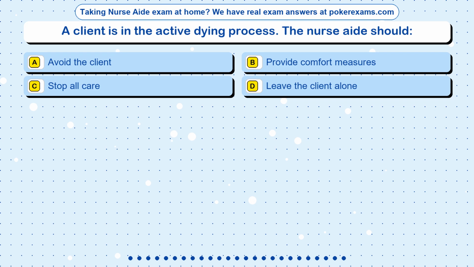Question 1. A client is in the active dying process. The nurse aide should: Option A. Avoid the client. Option B. Provide comfort measures. Option C. Stop all care. Option D. Leave the client alone.